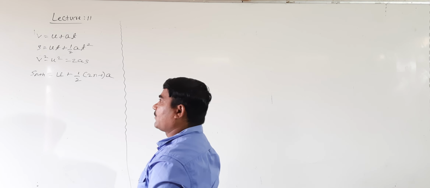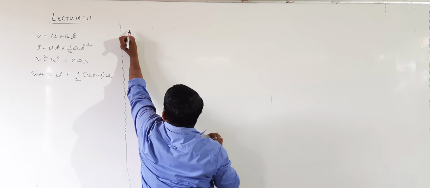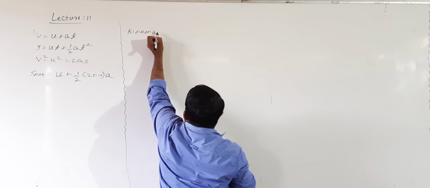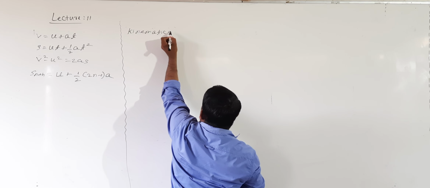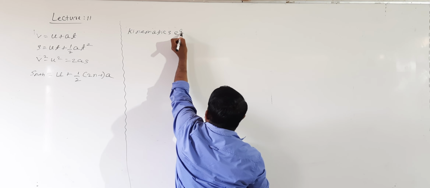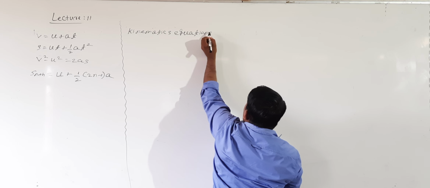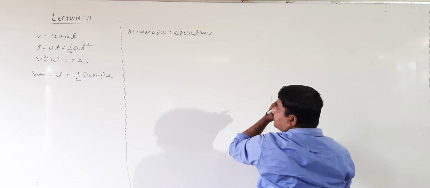These are the kinematic equations, the equations of motion for a freely falling body.